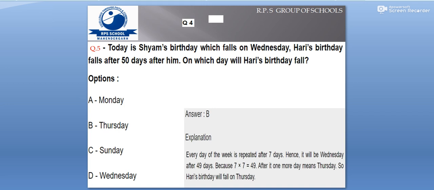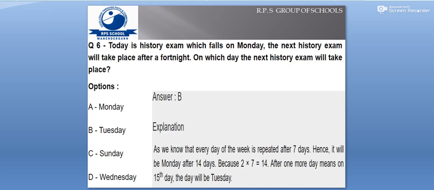B is the option. So dear students, here we have another beautiful example, and the question says today's history exam falls on Monday, the next history exam will take place after a fortnight. On which day will the next history exam take place? So here we all know that a fortnight is equal to 2 weeks, that means 14 days.